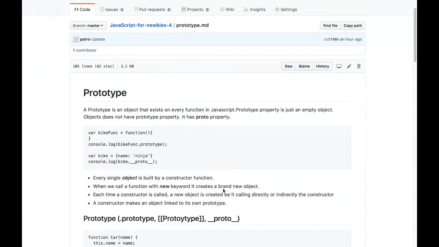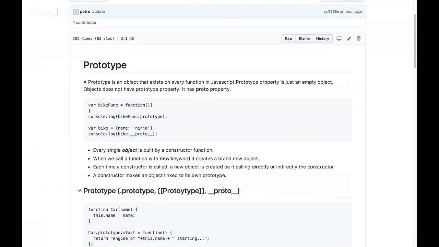So we understood this and the new keyword and the binding, everything. Now we'll try to understand the prototype, which is again complex in JavaScript. Every developer has their own meaning of how prototype works. So I'll try to put what exactly JavaScript does in case of prototype, and we'll see how it helps. Okay, so what is a prototype?